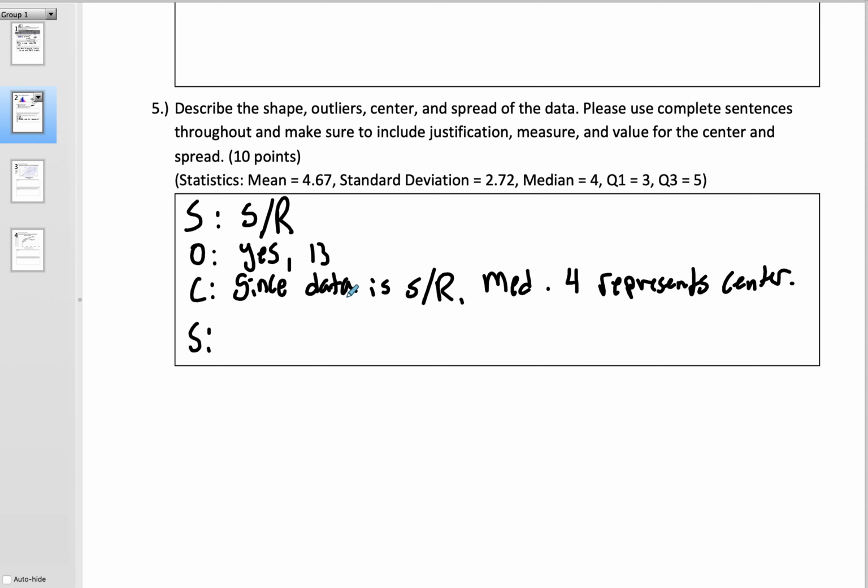Make a sentence that makes sense. Give me the three pieces of info. Make it a complete sentence. We're good, right? I'm open to being flexible, but I need you to present that information. It's so important. Imagine if you had just learned this and you didn't know what that meant. Okay, since the data is skewed right, we're also going to use the IQR of 2. So, okay, some people actually write the calculation. If so, that is great.